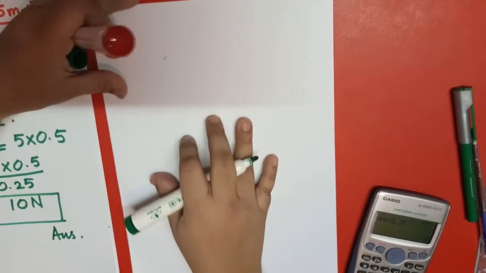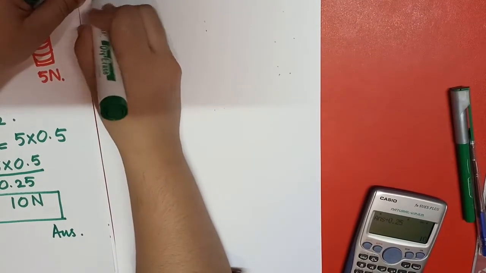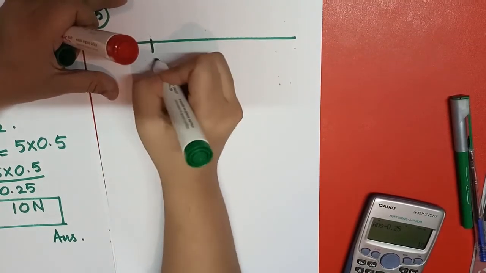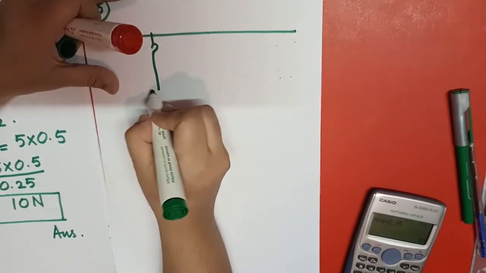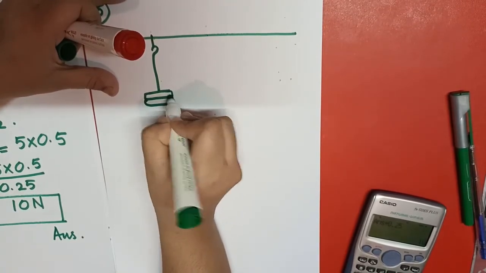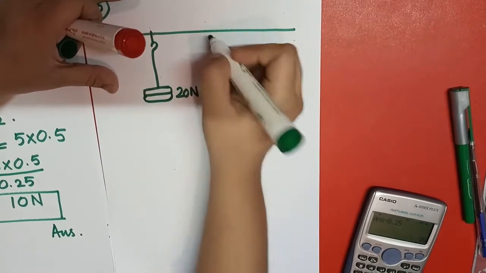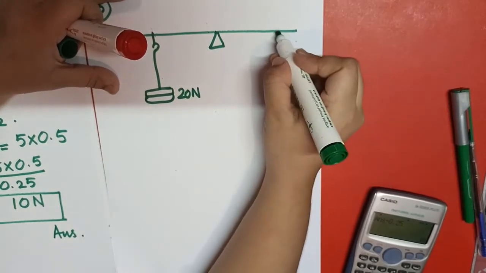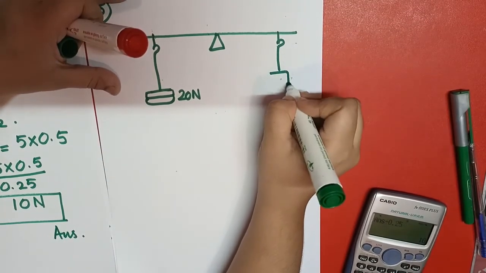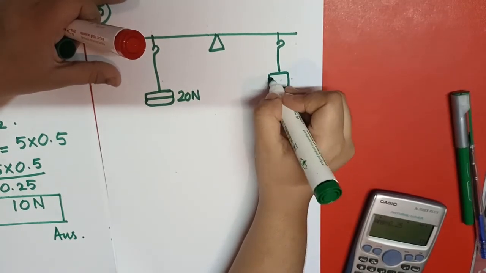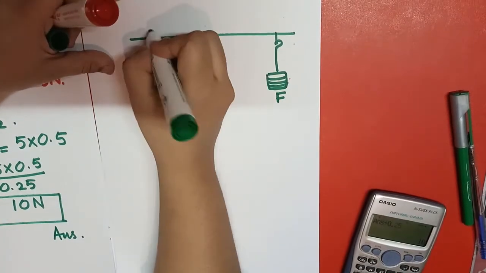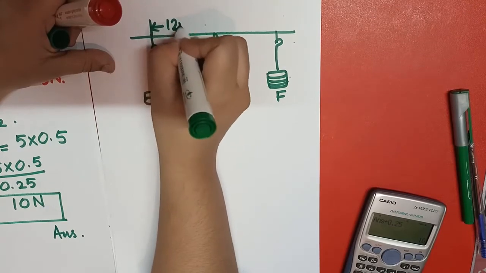So if we have another question, and this is the fifth one, we have weights hanging like this, and this is 20 Newton, and this is the fulcrum, and another weight is hanging here, and I don't know how much it is, and this is F, and its length from the center is 12 meter.